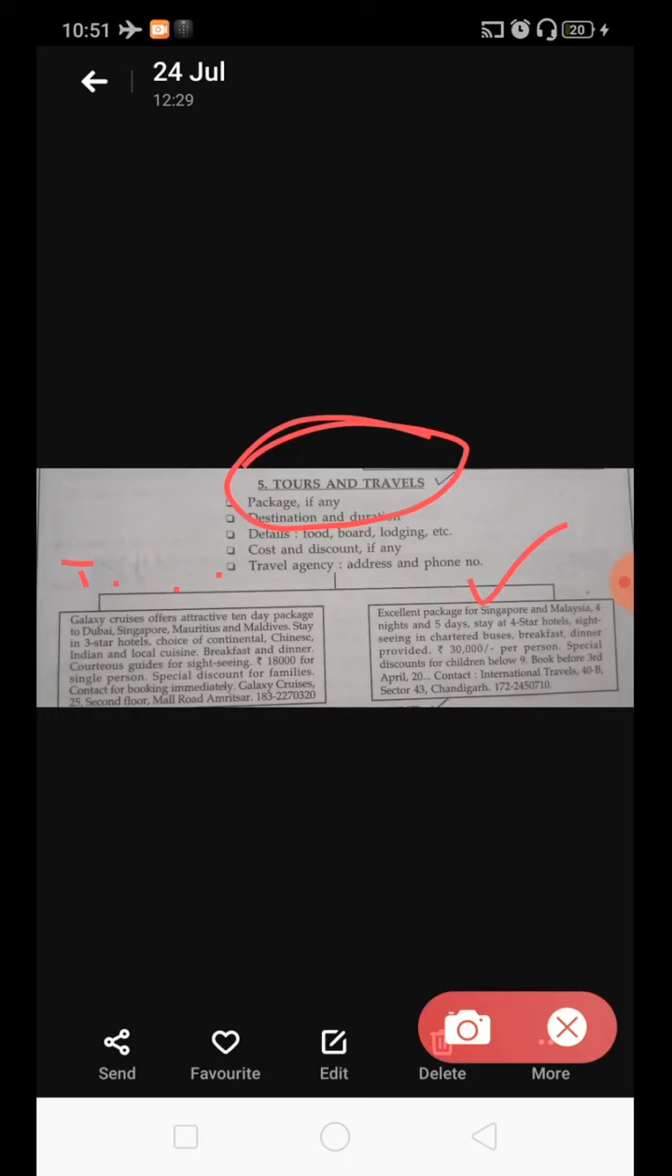So this is how we draft our advertisement for tours and travels. I will show you another example also. Let us see.